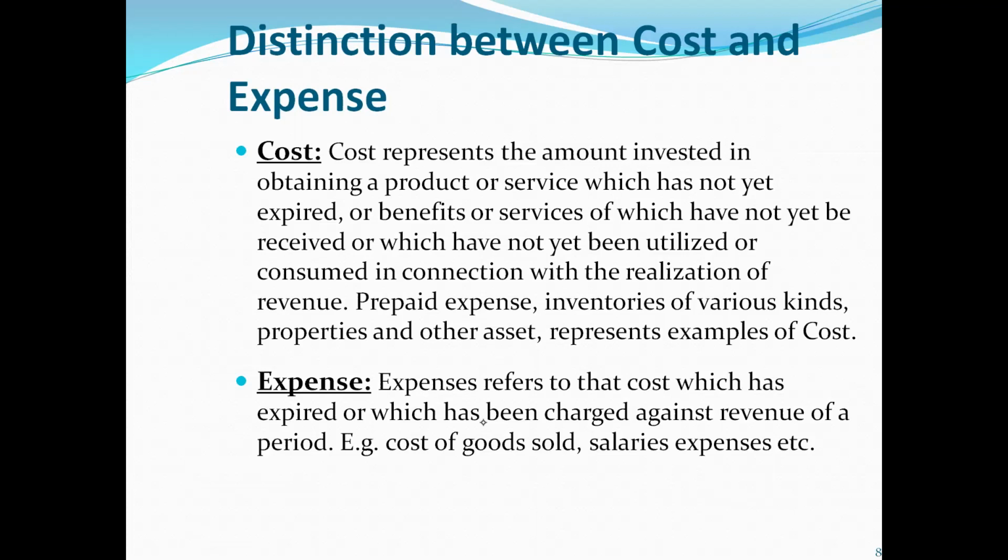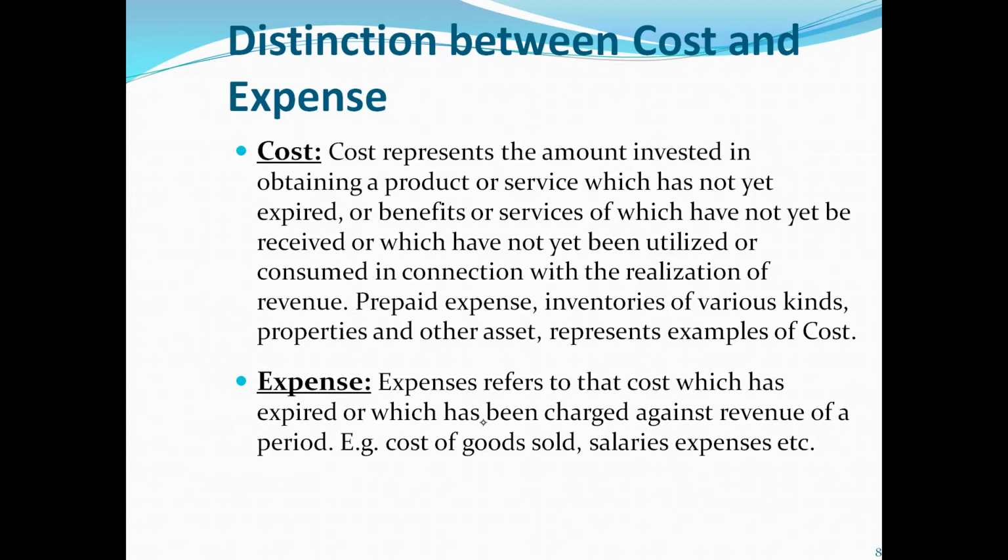It is the amount of cost which we have incurred, from which we have taken the benefit. For example, you purchase inventory for 1,000. Out of 1,000 inventory, you sold 500. Then this 500 sold inventory will be your expense, and the remaining 500 will be your cost.